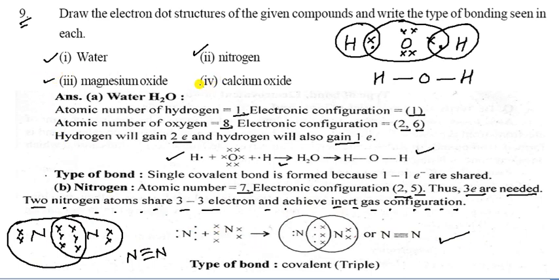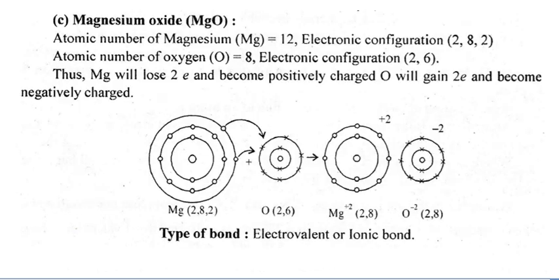Now come to magnesium oxide. Atomic number of magnesium is 12 and electronic configuration is 2, 8, 2. Atomic number of oxygen is 8, electronic configuration is 2, 6. So it needs 2 electrons to complete its octet. So magnesium loses 2 electrons and becomes positively charged, oxygen gains 2 electrons and becomes negatively charged, and like this they form the molecule.